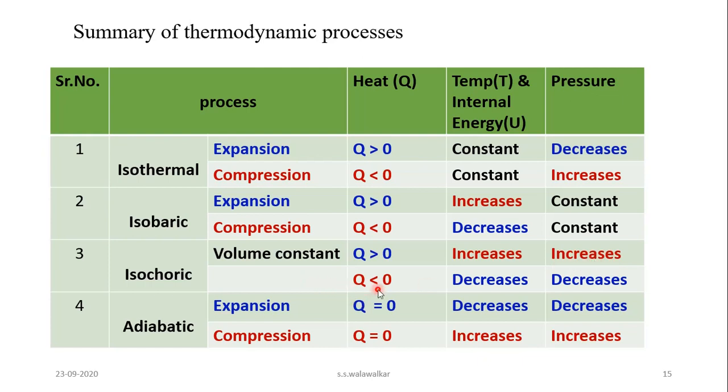And when heat is released to the surroundings, then the temperature decreases, internal energy also decreases, and the pressure also decreases when the process is isochoric.